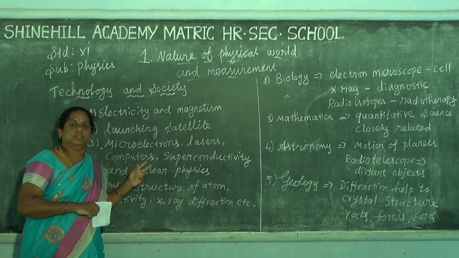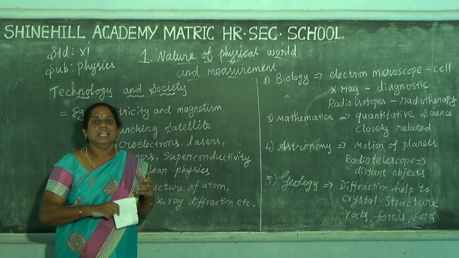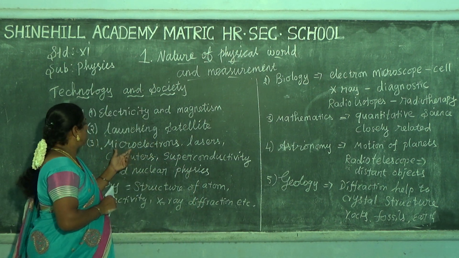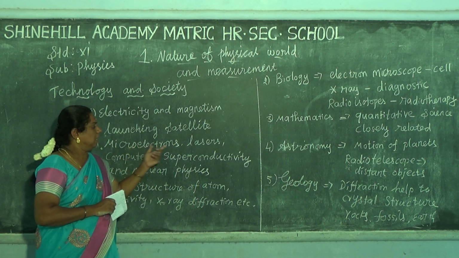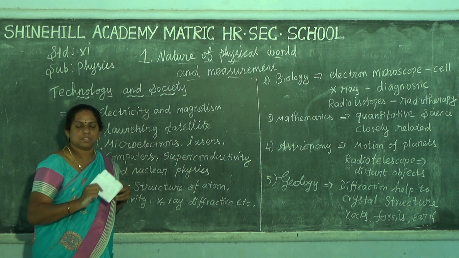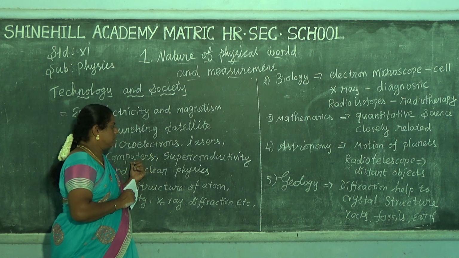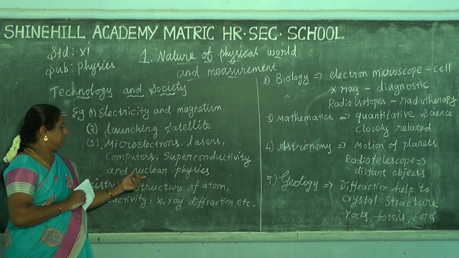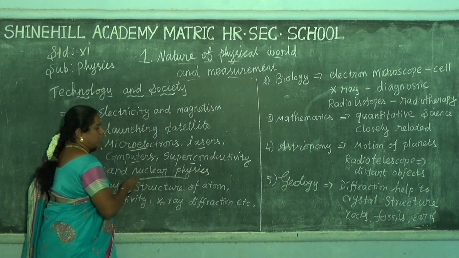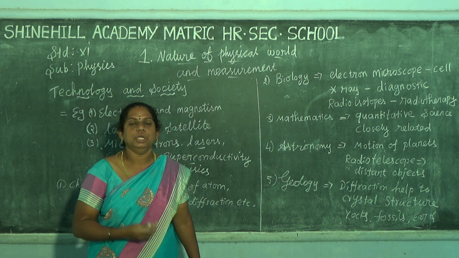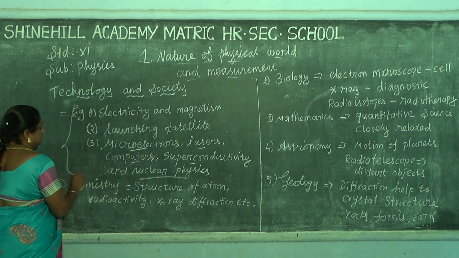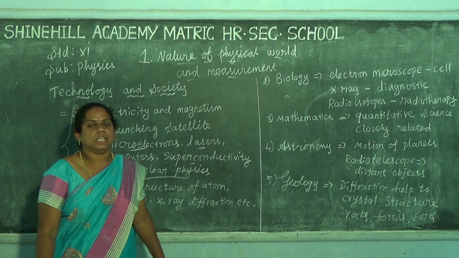These all change the lifestyle of human beings. For example, microelectronics in a phone, laser light, and then computers. Mostly all systems are based on computers. Superconductivity and then nuclear physics. So all these categories change the lifestyle of human beings. That is an example of technology.